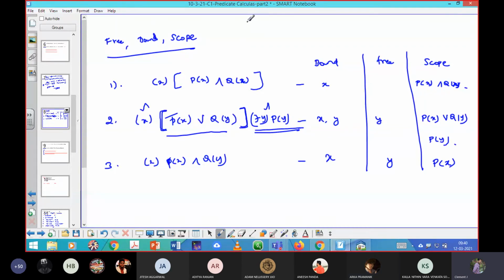Suppose instead of this term I have for all x there exists y, then P of x or Q of y. In that case, it is not required to say y is a free variable. There is no quantifier on y, so I should consider y the free variable. Can you get the point?